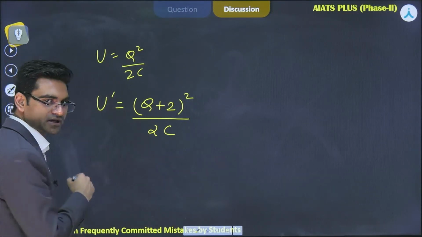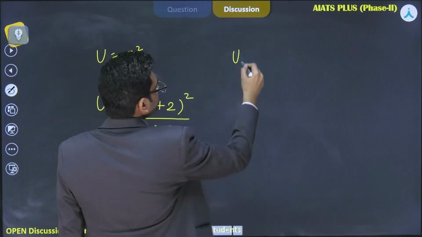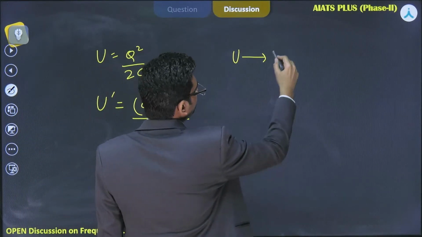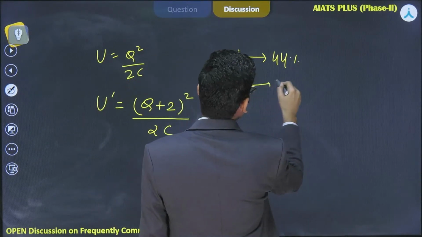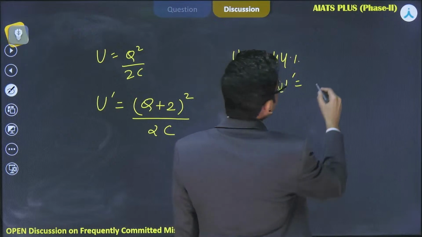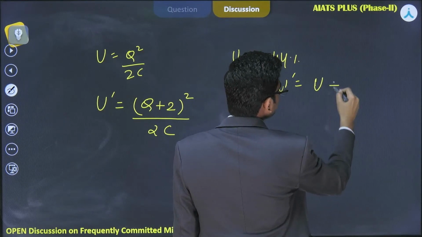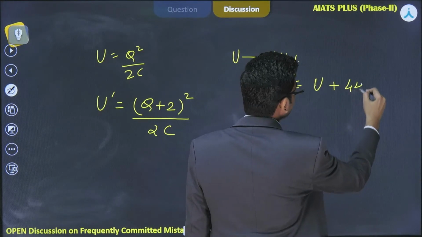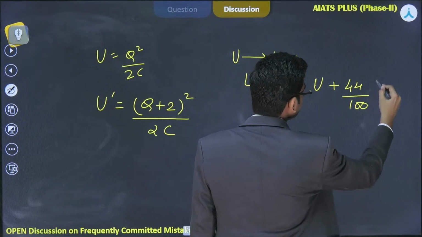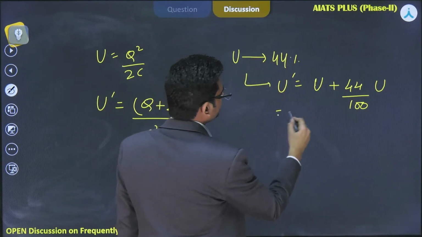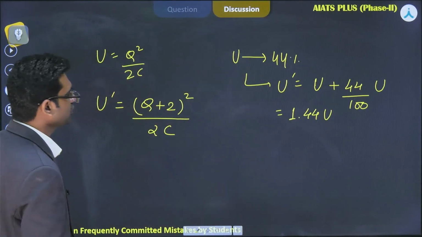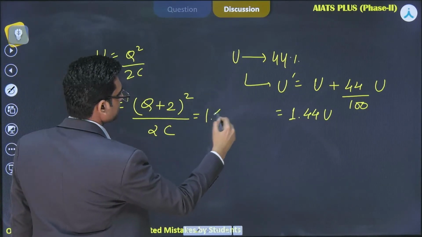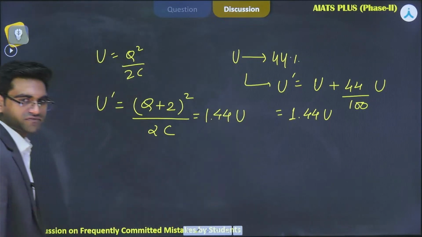And what about this U prime? U, or the energy, has been increased by 44%. So U prime will be U plus 44%, that is 44 divided by 100 into U. That will make it 1.44. So U prime is equal to 1.44 U. Can we solve it now?